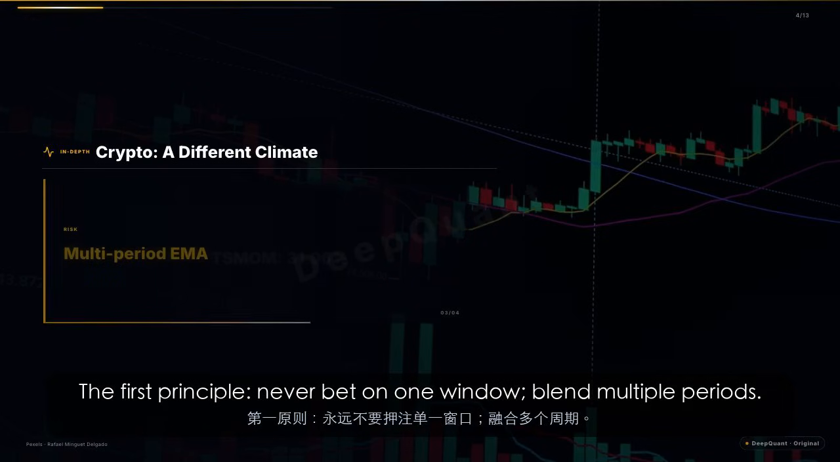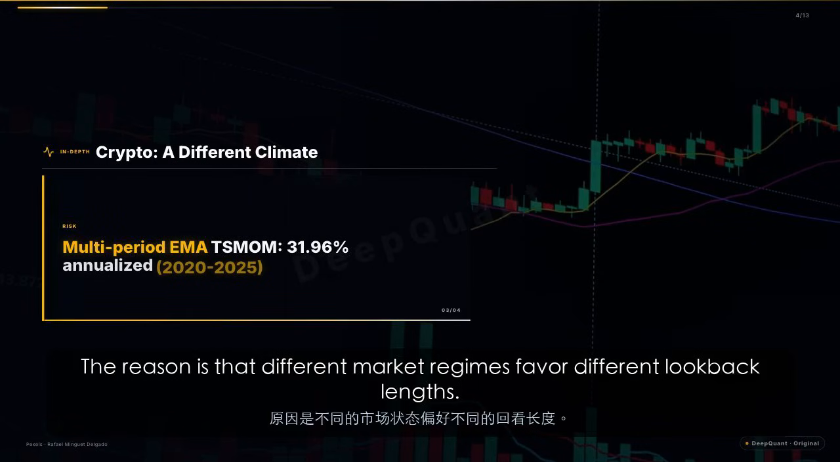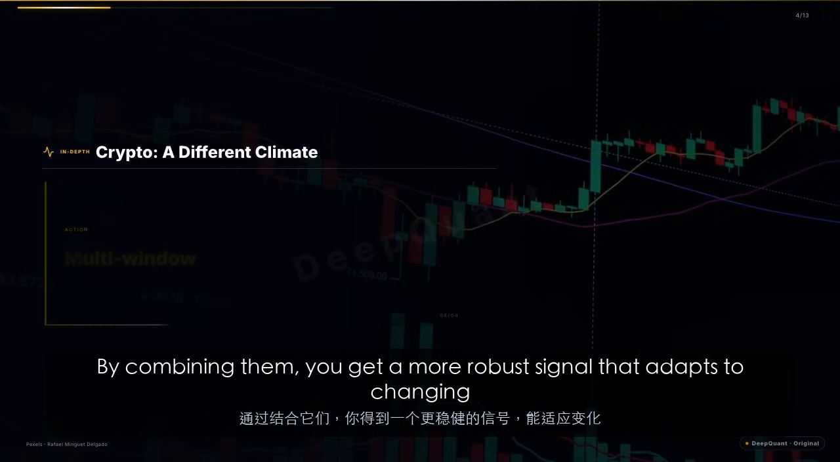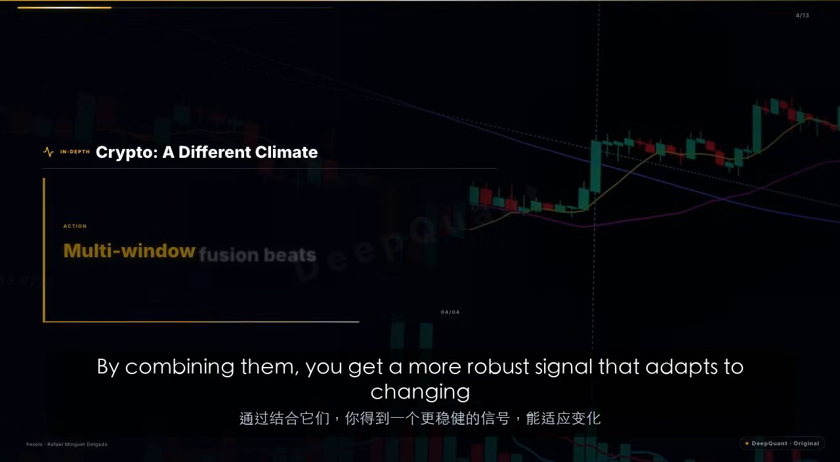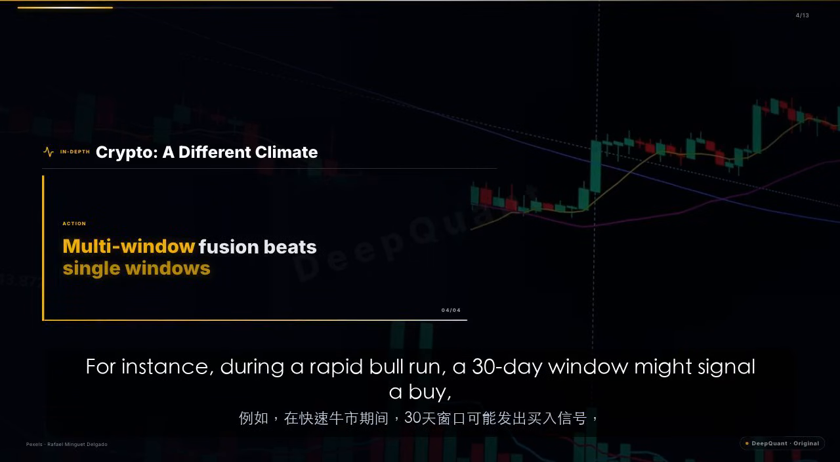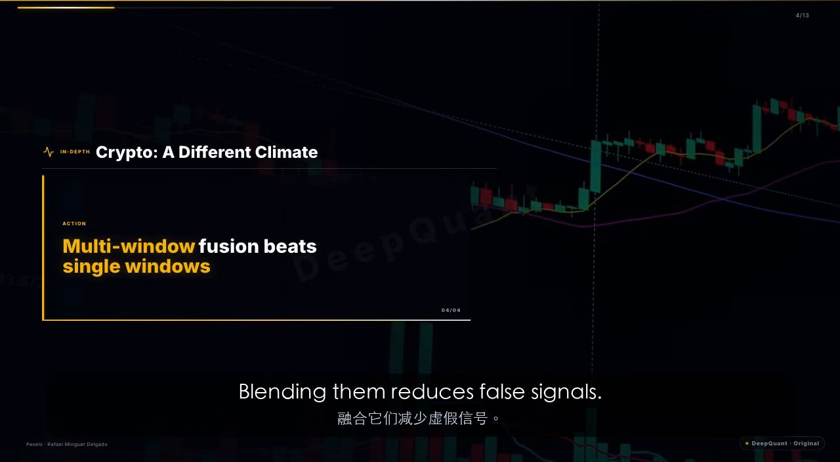The first principle: never bet on one window, blend multiple periods. The reason is that different market regimes favor different look-back lengths. Short windows capture recent trends, while long windows capture persistent ones. By combining them, you get a more robust signal that adapts to changing conditions. For instance, during a rapid bull run, a 30-day window might signal a buy, while a 180-day window might still be negative if the trend is new. Blending them reduces false signals.